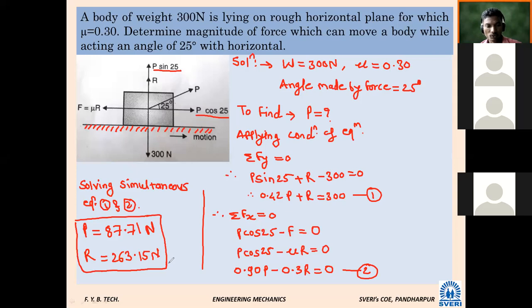In the earlier problem, what was there? Whatever force was applied, it was horizontal. But in this case, what has changed? Whatever force is applied, it is inclined. And then what did we do for that inclined force?